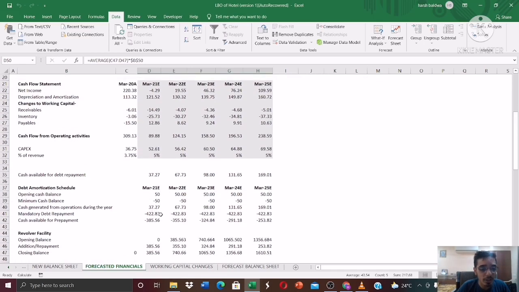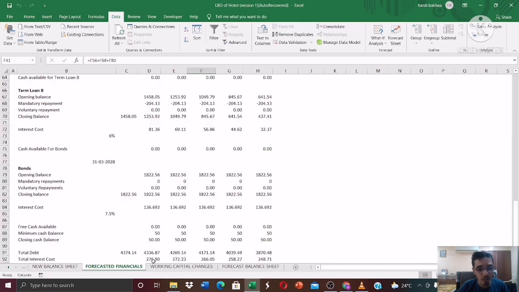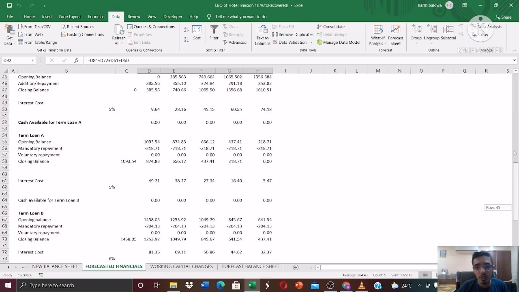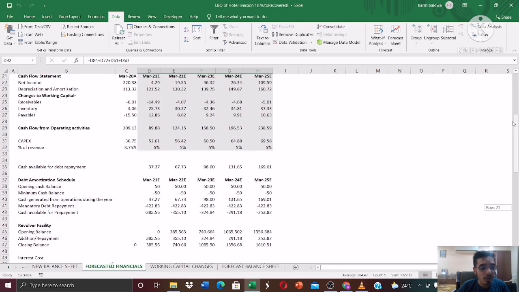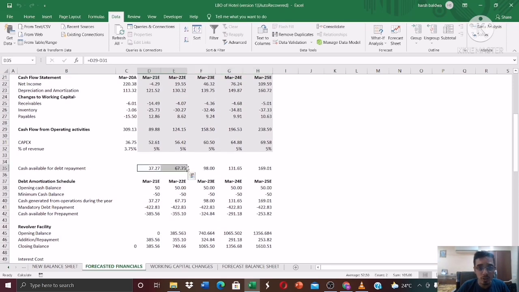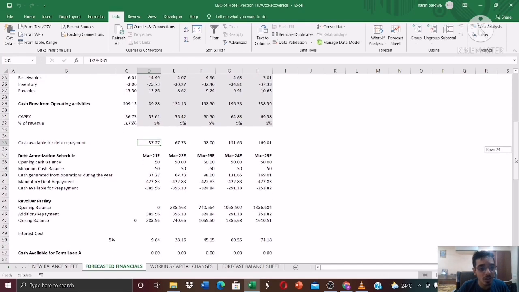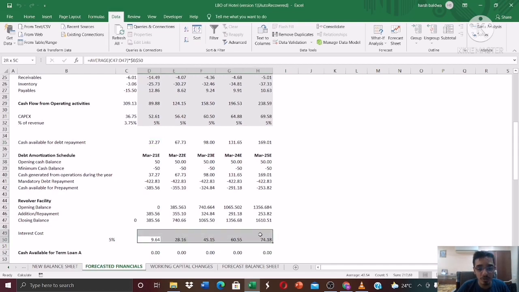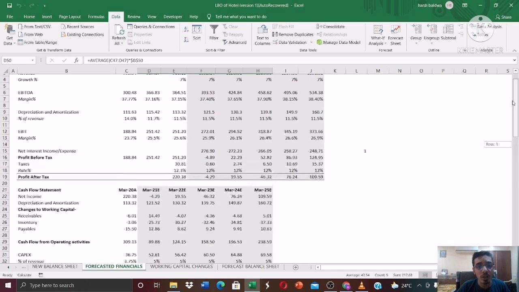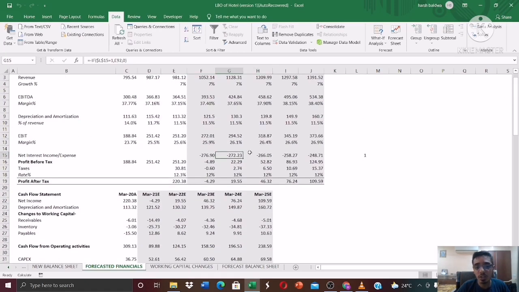Now, the part where people get confused is with respect to this mandatory debt repayment. Understand that this forms the principal repayment. Okay, so you cannot account for this in the income statement. The income statement only accounts for the interest repayments, which are these. And these mandatory debt repayments, they have to be paid out of the free cash. Now, as we do not have that much amount of cash, that's why we are financing it with the revolver facility, and the interest that we pay on the revolver facility will be accounted for in the income statement as the interest expense.